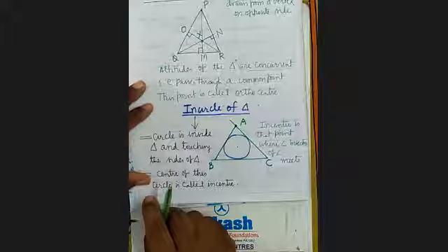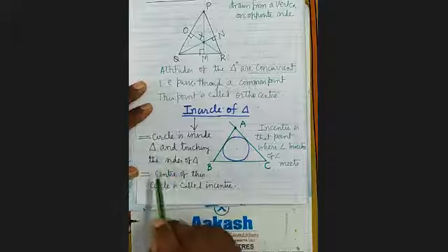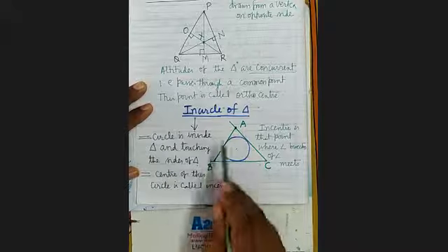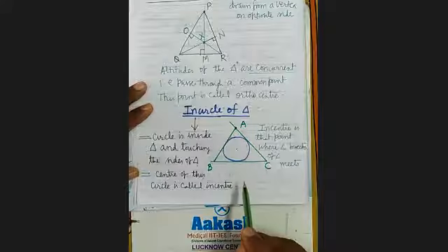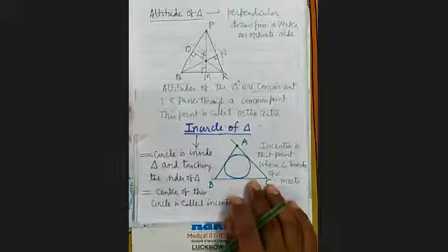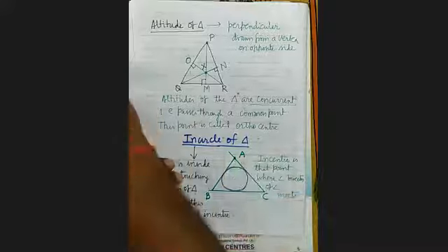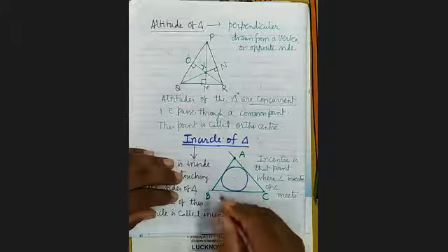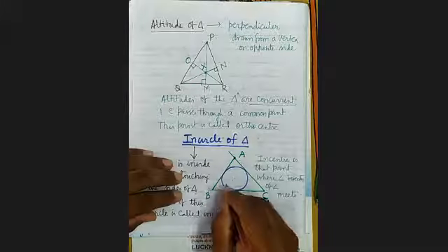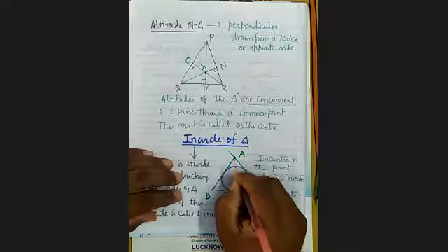It is clear? So what is the in circle? Circle inside the triangle and touching the sides of the triangle. Center of this circle is called in center. If you draw the angle bisector of this angle, angle bisector of this angle.